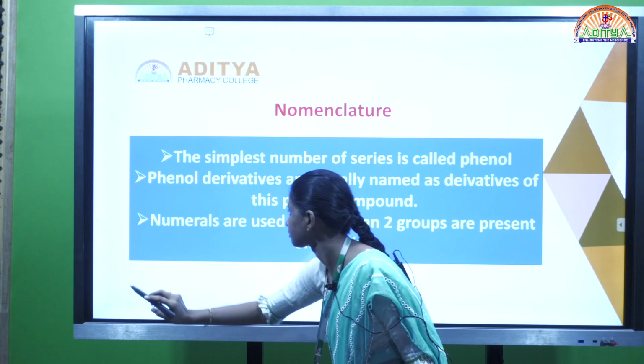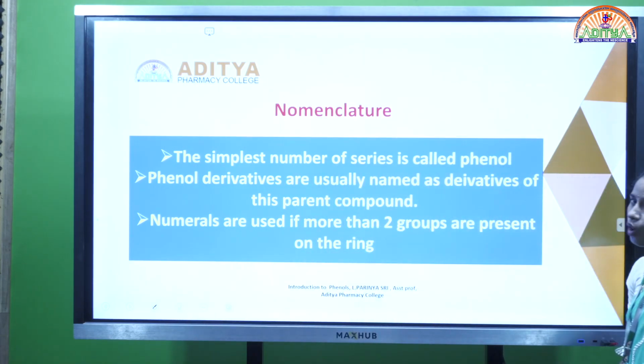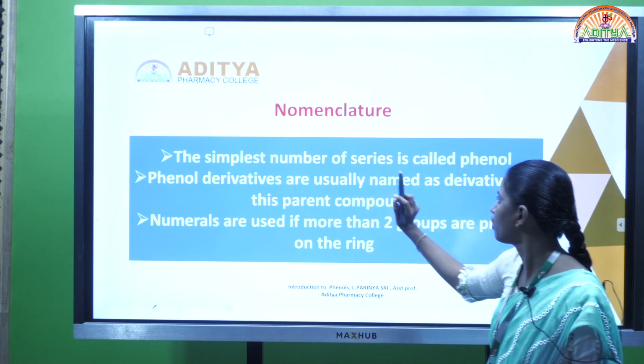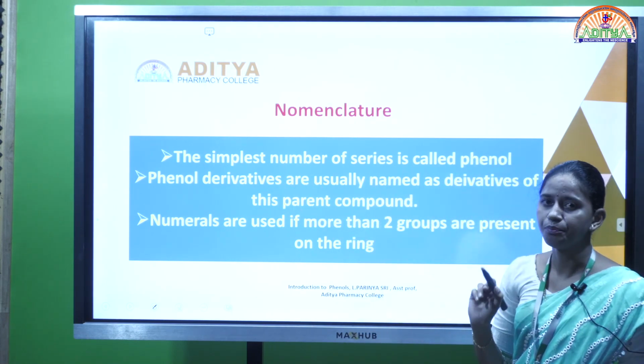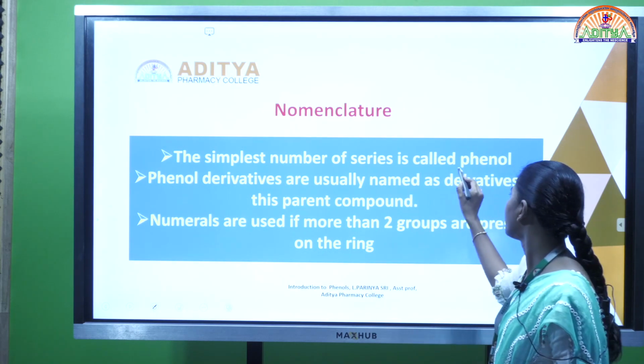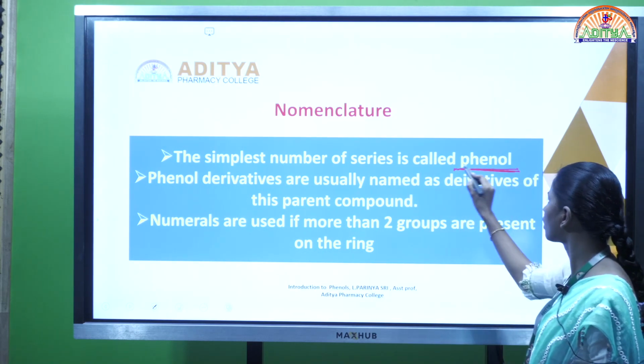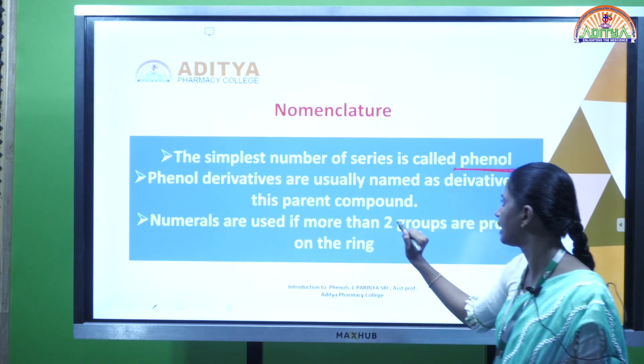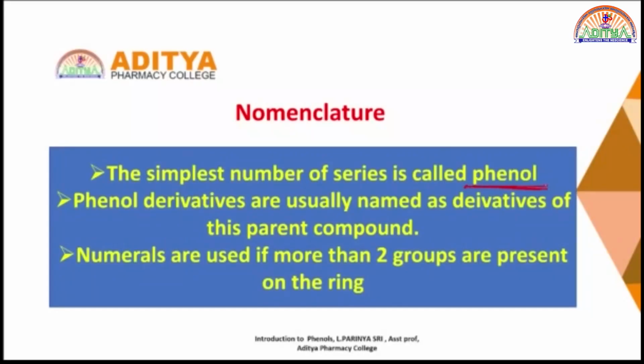Next, coming to the nomenclature. The simplest member of the series is called phenol. Phenol derivatives are usually named as derivatives of the parent compound, phenol, and the remaining ones are called phenol derivatives.